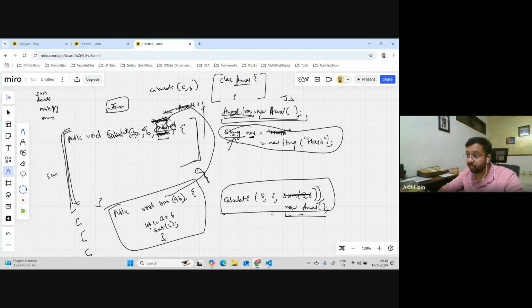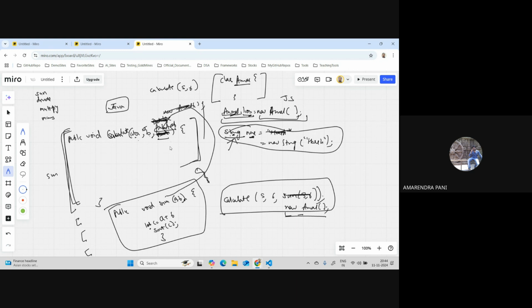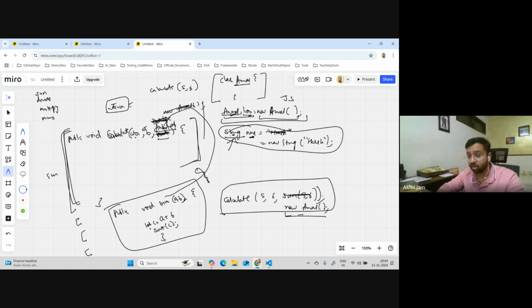But coming back to the original question, can you pass a function to another function as an argument in Java? No. You can't. In Java, at least, you can't pass a function as an argument. So in Java, you can't do this.